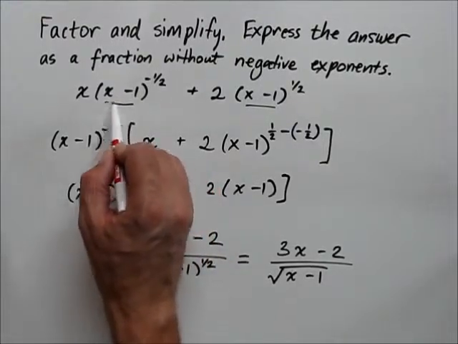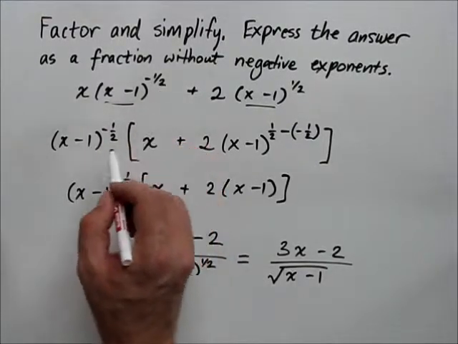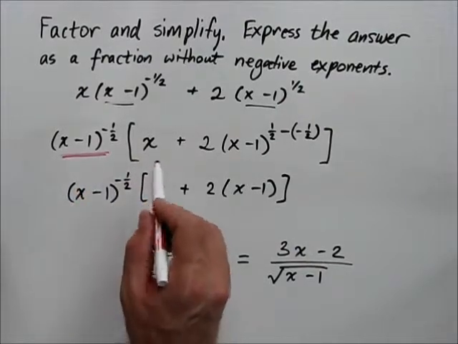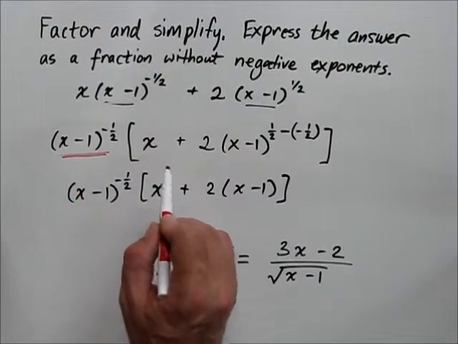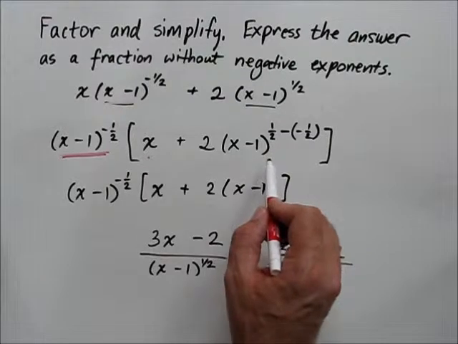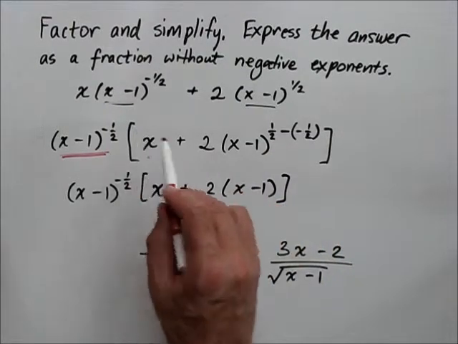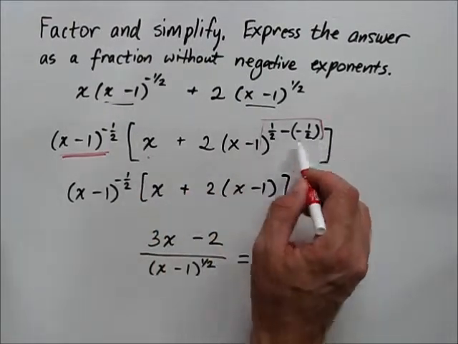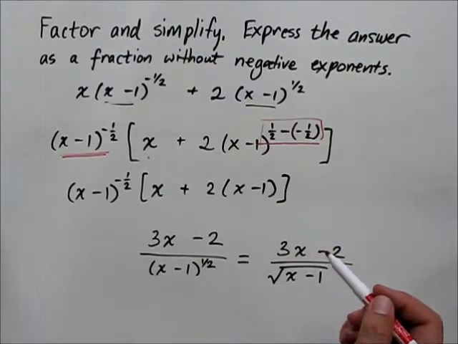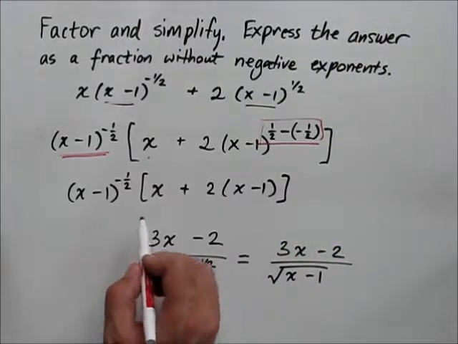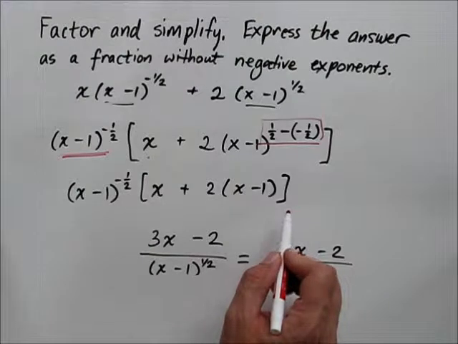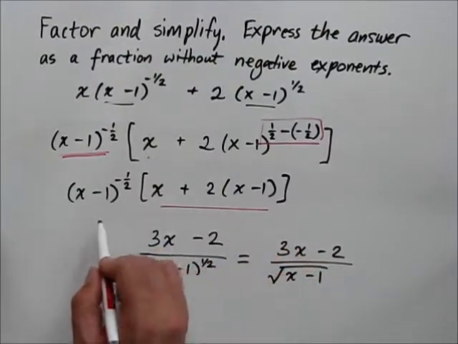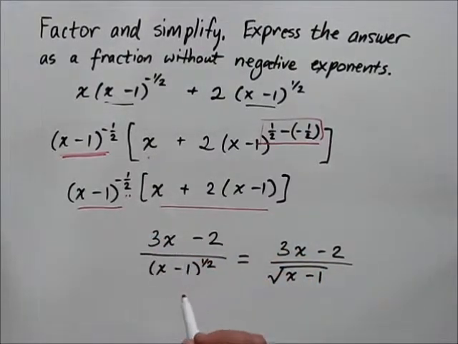We removed the x minus 1 to the minus 1/2. That left only an x in the first term. The second term, we had to divide that term out. We accomplished that by subtracting exponents. And then that left us with a term here to be simplified and a term here with a negative exponent, which we brought down to the denominator.